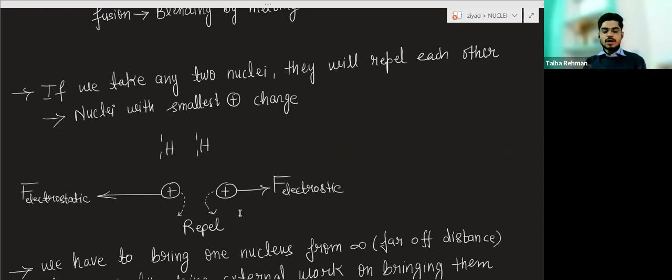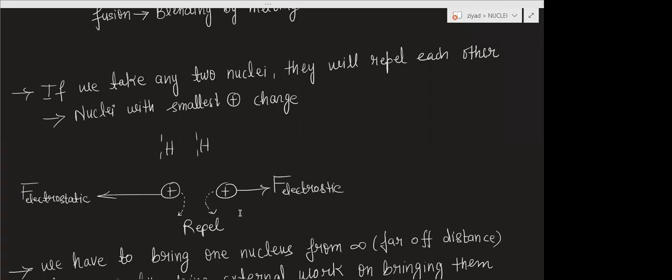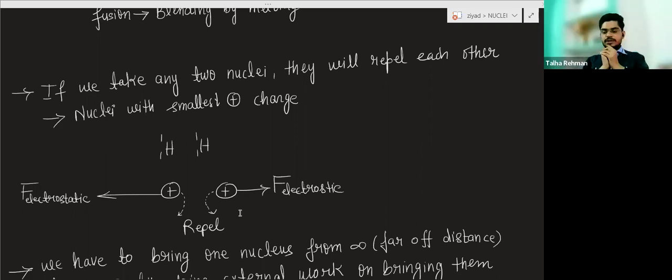We want the nuclei to be much closer so that they can fuse, but the nuclei have positive charge, and both will repel each other.